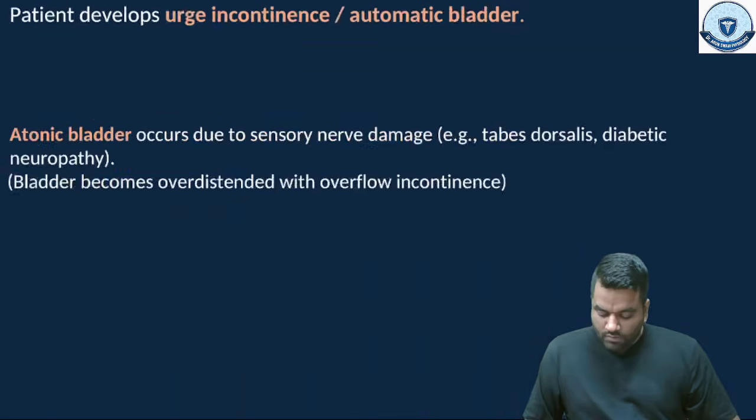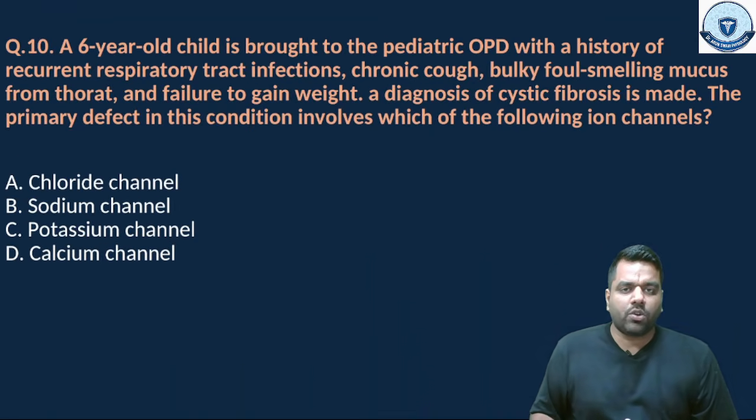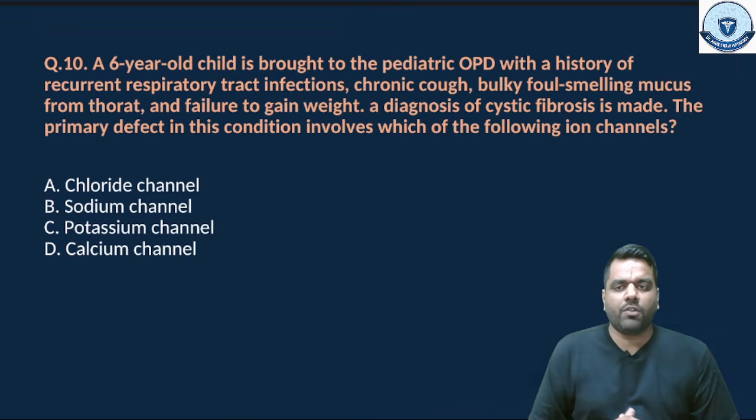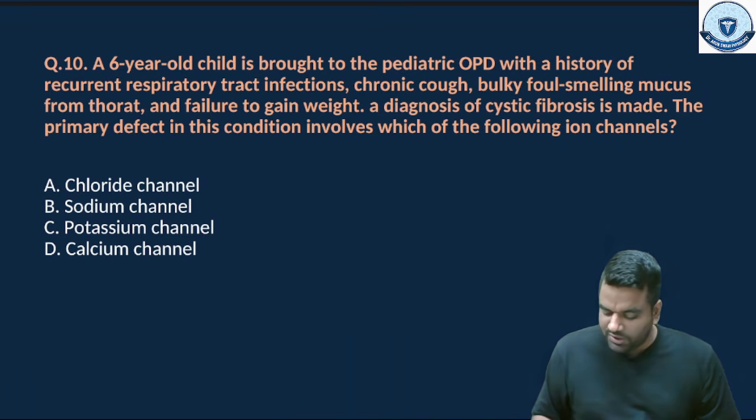Now the next question: a 6-year-old child is brought to the pediatric OPD with a history of recurrent respiratory tract infections, chronic cough, bulky foul-smelling mucus from the throat, and failure to gain weight. A diagnosis of cystic fibrosis is made. The primary defect in this condition involves which of the following ion channels? Bread and butter question. And the right answer of this question is chloride channel.